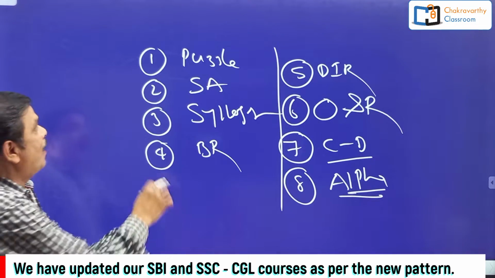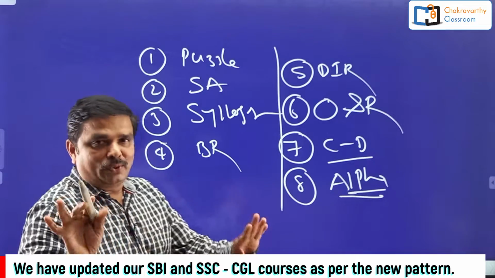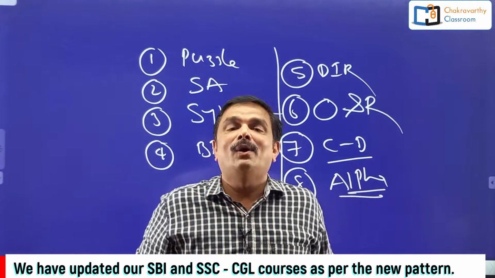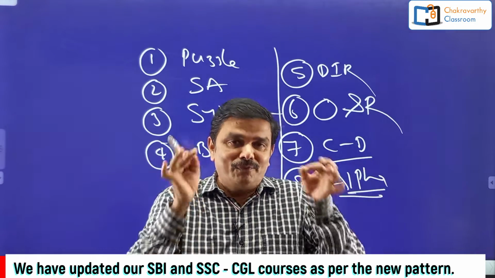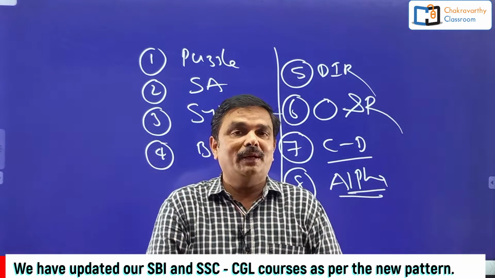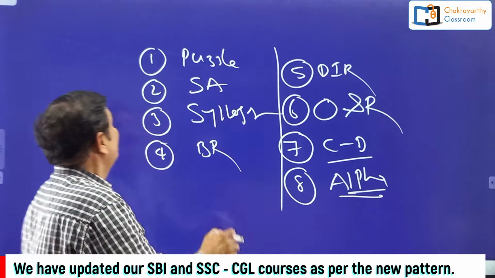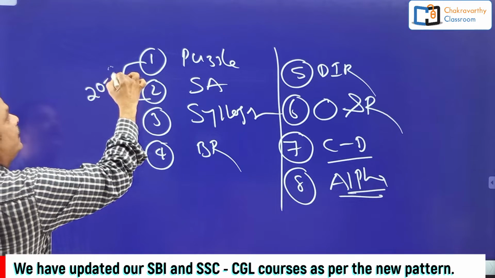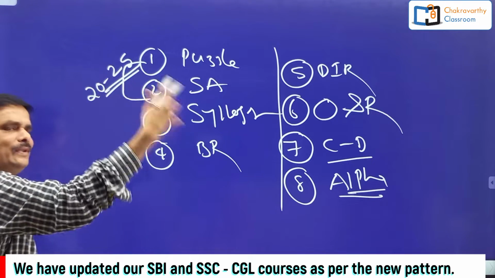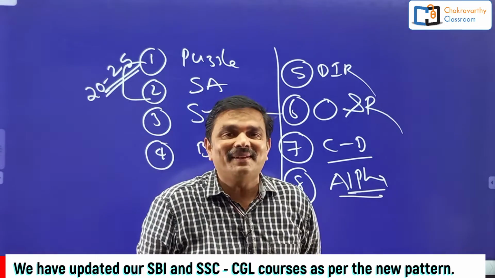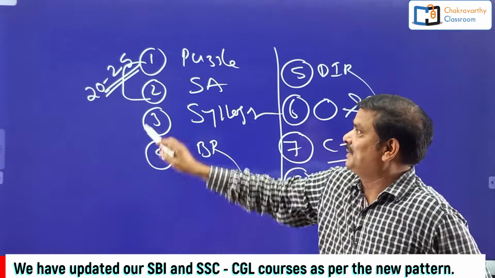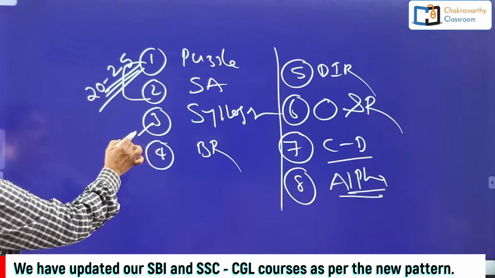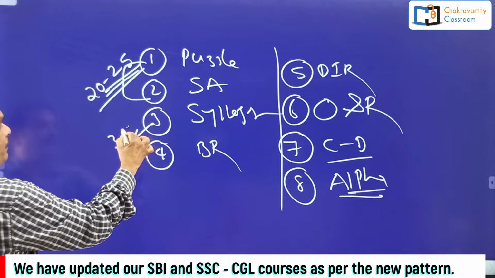See, students, out of these 8 chapters, I told you 35 questions are from these chapters only. Now we'll go for, more or less, by and large, the distribution of questions: from which chapter, how many questions you can expect at prelims level. From puzzle and seating arrangement only, you can expect 20 to 25 questions in every prelims examination. Amazing, isn't it? Only from 2 chapters, you're going to get 20 to 25. Then the next one is syllogism, where you can expect 3 to 5 questions.